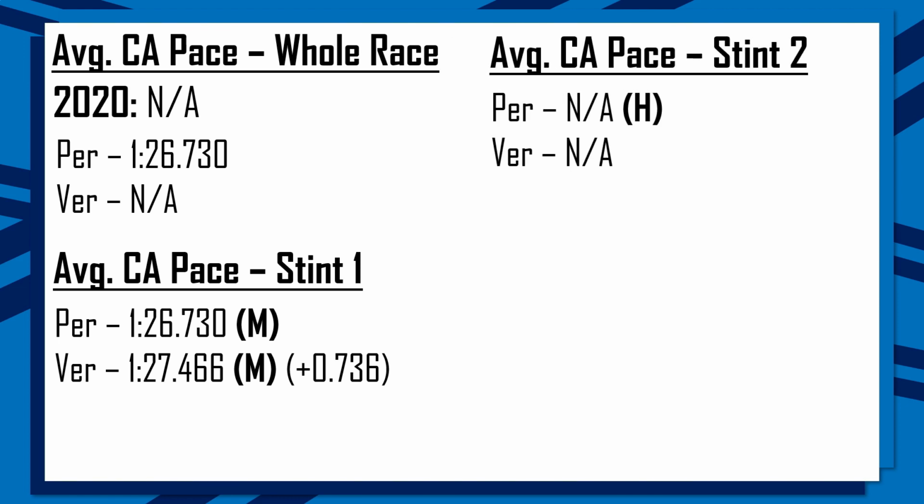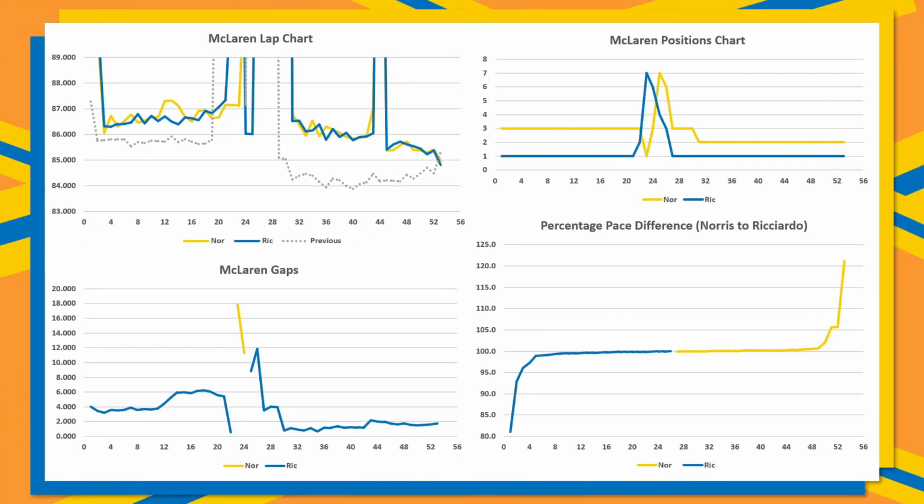Then in stint number 2, there weren't any clean air laps that we could compare for either driver. So from Red Bull, we'll now take a look at McLaren overall, and we can split their percentage pace difference down the middle, and we can see that for 49.1% of the race, it was Daniel Ricciardo in the blue who was the faster McLaren, and then for 50.9% of the race, it was Lando Norris. Now this is as even as you could possibly be, whereas if it was a 54 lap race, it would have been a dead 50-50 split.